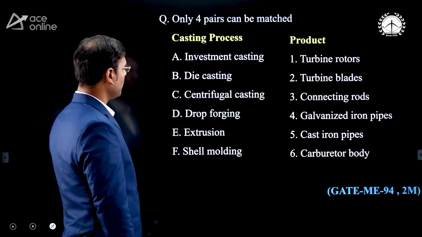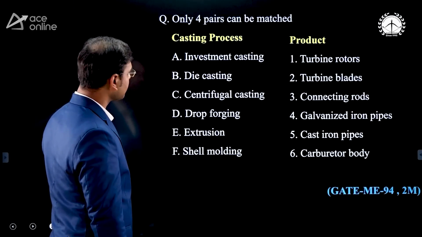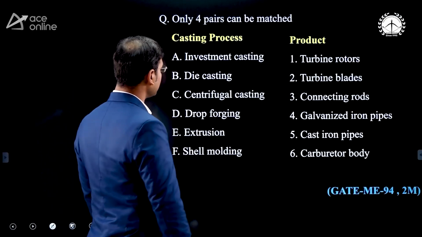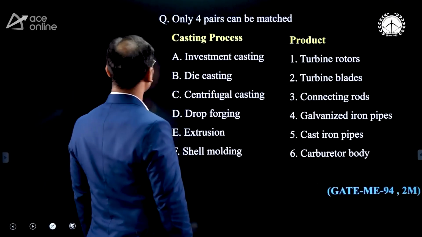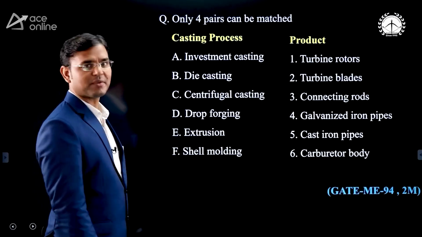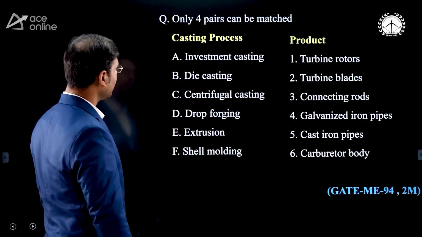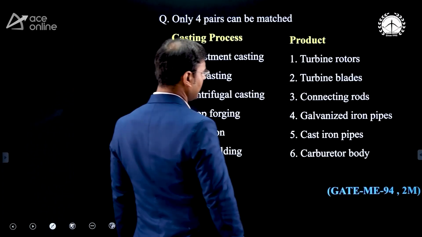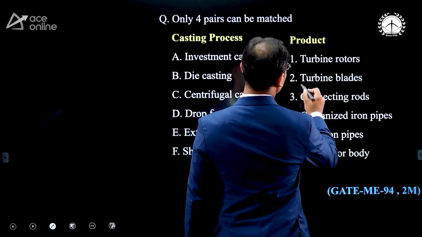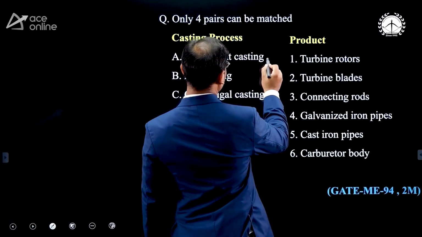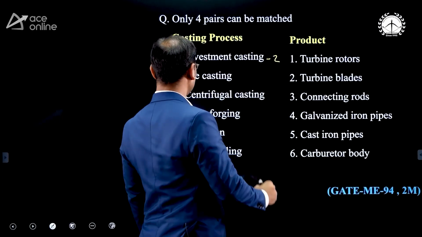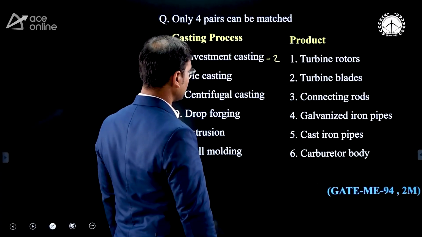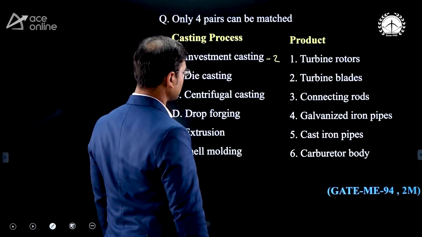Now see, only 4 pairs can be matched here. Just see the investment casting. No option is given here, that is our old question, they didn't give the option. Where can we use investment casting? We know it is very easy: turbine blades can be made by investment casting. I am writing A2.